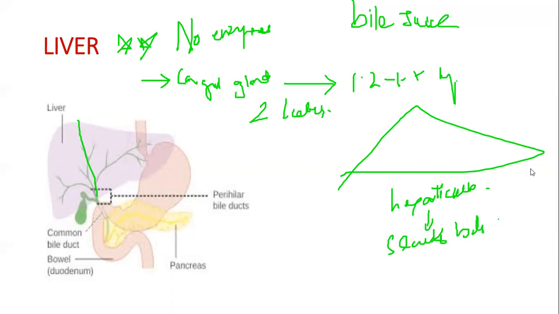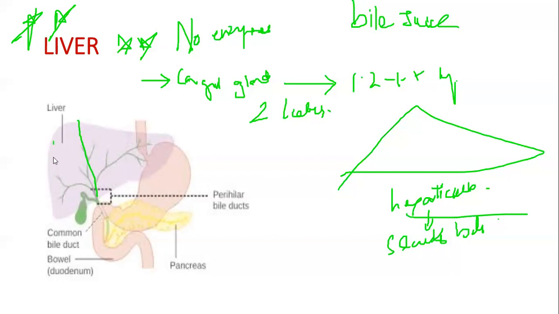But let me tell you something. Let me ask you guys a question. What is the structural and functional unit of the liver? Is it hepatic cells or is it hepatic lobule? The structural and functional unit of the liver is the hepatic lobule, not hepatic cells. It has been asked in NEET, so remember that. Now, these hepatic cells secrete bile, which passes through the hepatic ducts.